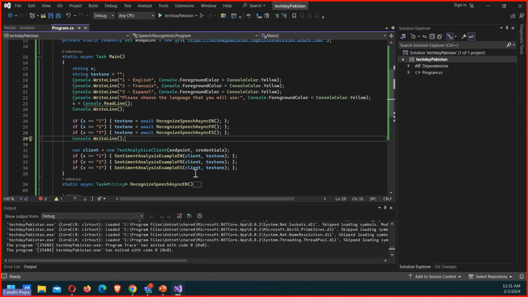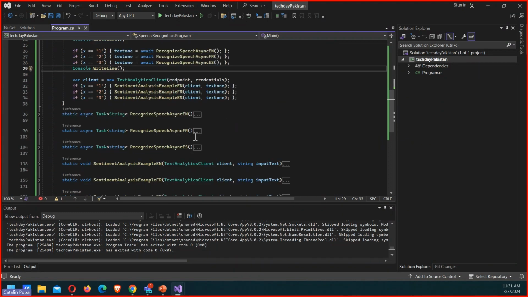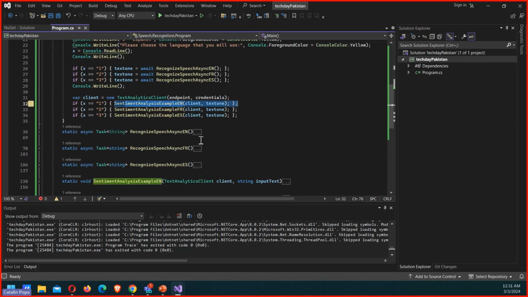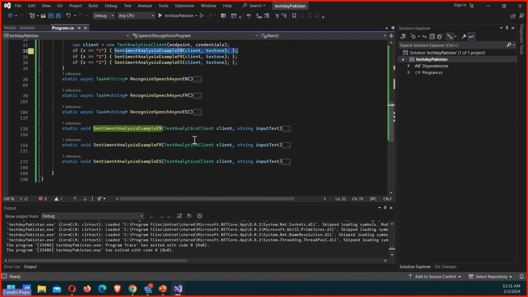Microsoft offers you the building blocks, if you want to put it like that, and then it's up to you how you use them and how you want to configure them afterwards. So, cool. We've done recognized speech, we've done sentiment analysis. There's one more thing that we need to do for the application, right? Because we also want to extract key phrases.